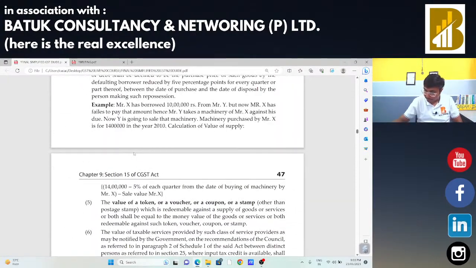So as per section 15 subsection 1, we had discussed that whenever the buyer and supplier are not related parties and price is the sole consideration, in that case, the transaction value will be treated as your value of supply.